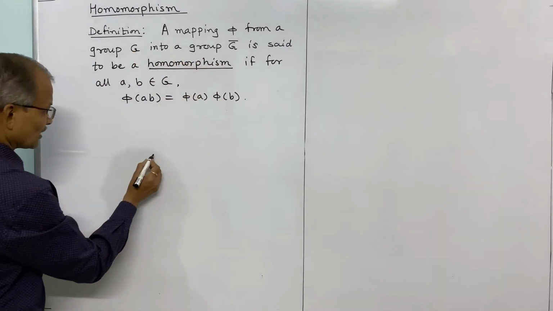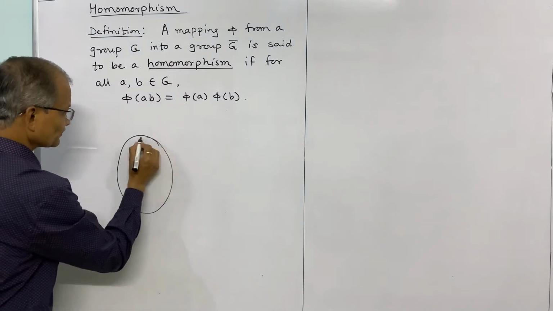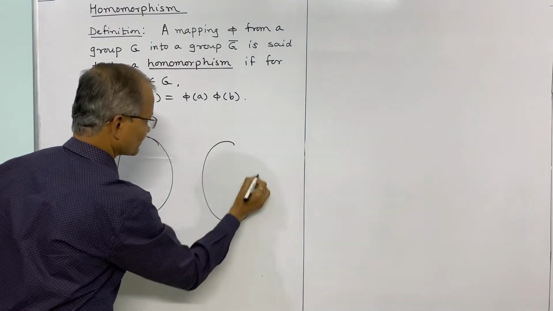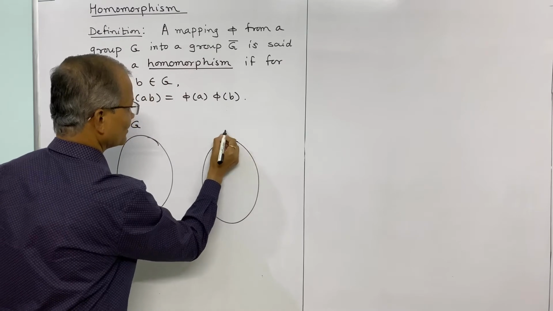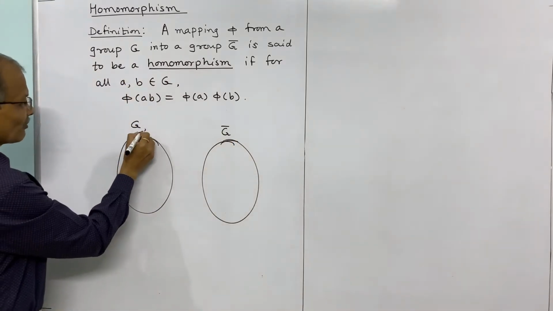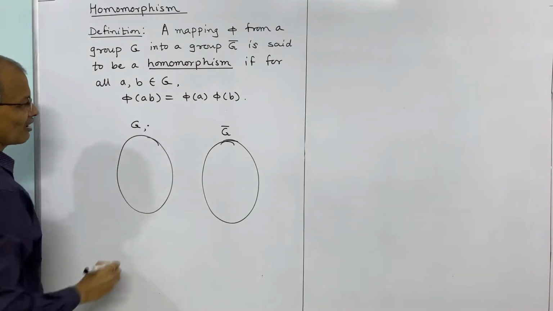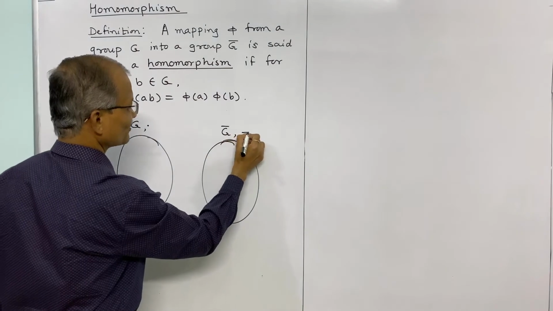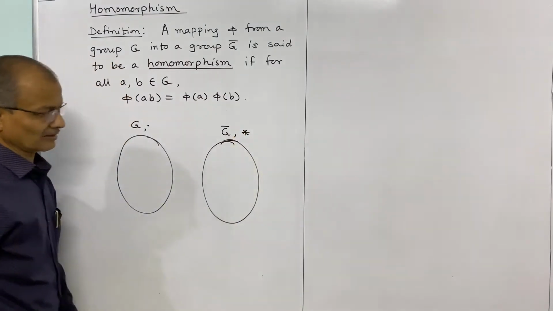Now suppose this is group G and this is group G bar. These are two groups. Suppose the binary operation in this group we may denote by dot, and the binary operation in this group G bar we may denote by asterisk.